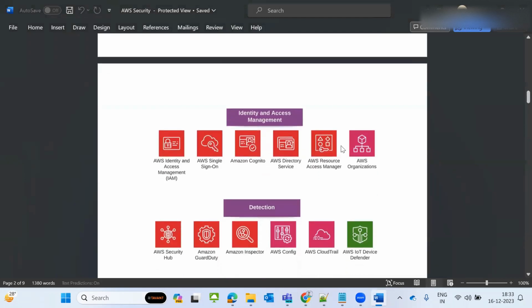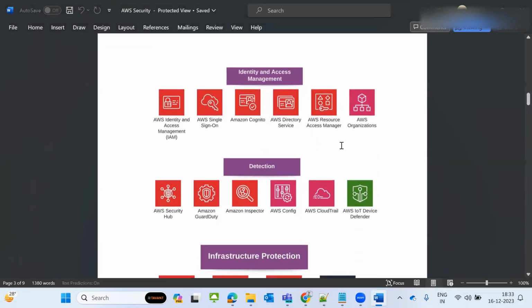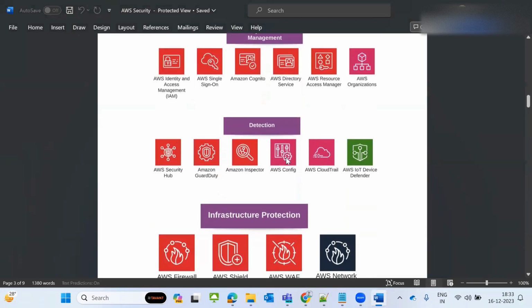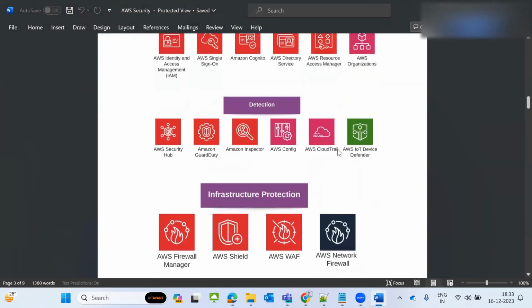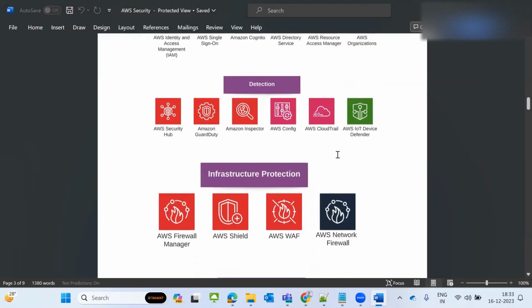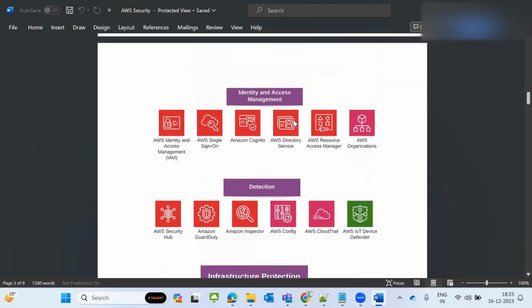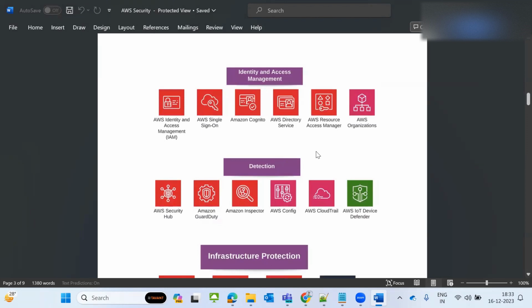There are four types of security at the cloud level. One is identity and access management. Another is detection. Another is infrastructure protection. And the other one is data protection. We are going to discuss each one by one. These are all the services related to AWS Cloud Security.